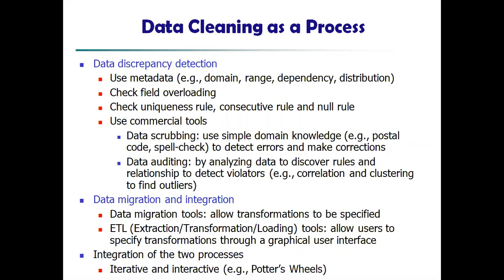First is data discrepancy detection. Use metadata, if the data is not familiar, how to use it or something. That we have already seen, metadata is nothing but data about the data. What is this data? How to use this data? What is the domain of this data? Like that, everything about the data has to be kept in a proper place. That is called metadata. That is the domain, range, dependency, distributions of the data. Everything has to be finalized.